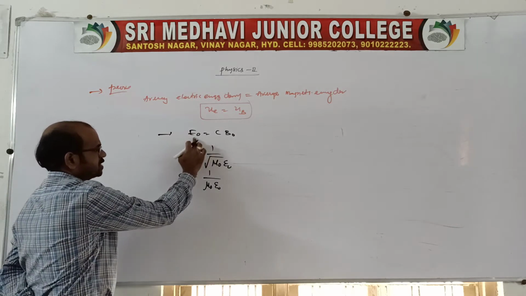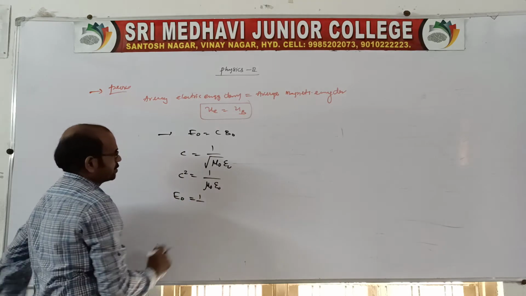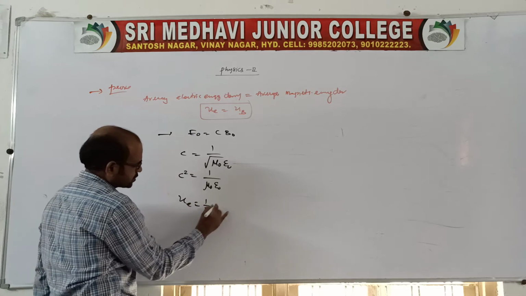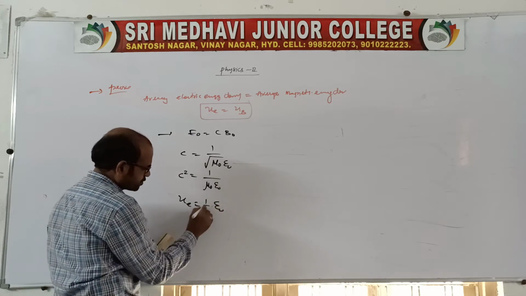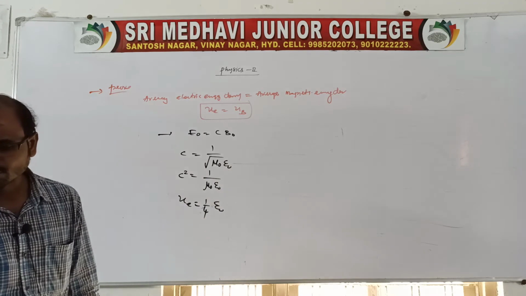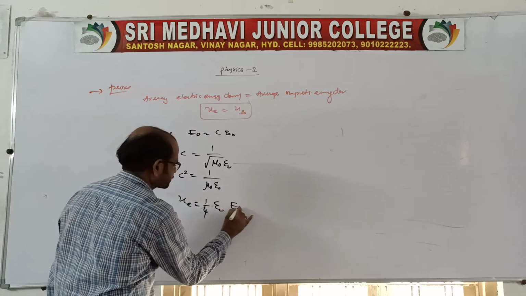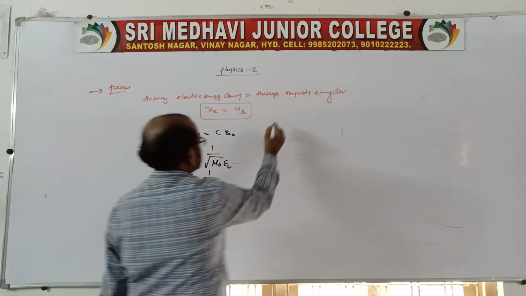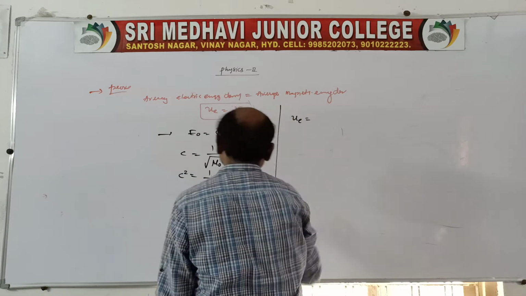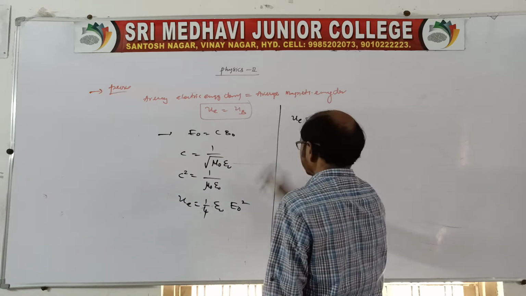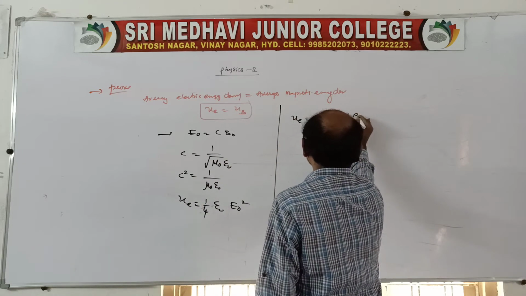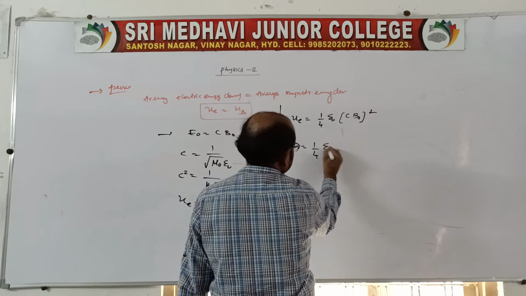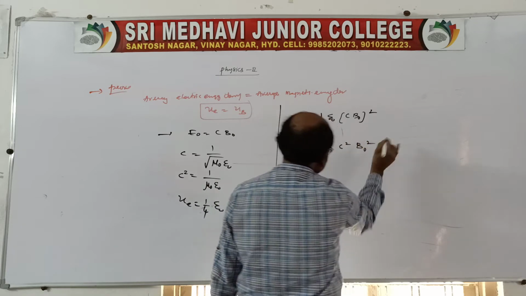So here, the average energy density UE is equal to 1 by 4 epsilon naught into E naught square. Now suppose you substitute E naught here: the electrical energy density is equal to 1 by 4 epsilon naught, and this E naught you write as C B naught, whole square. So UE is equal to 1 by 4 epsilon naught C square B naught square.